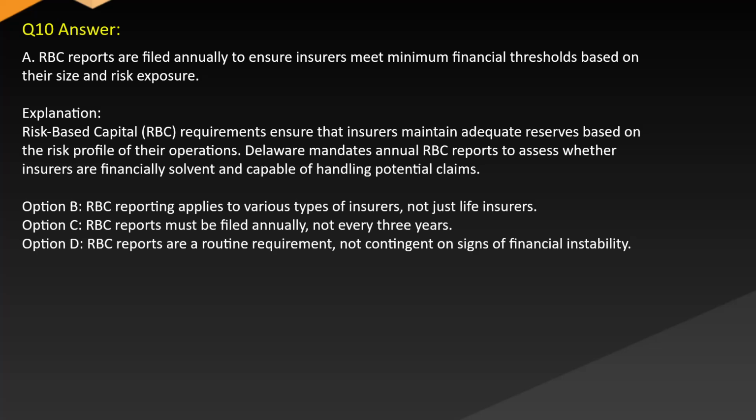Option B. RBC reporting applies to various types of insurers, not just life insurers. Option C. RBC reports must be filed annually, not every 3 years. Option D. RBC reports are a routine requirement, not contingent on signs of financial instability.